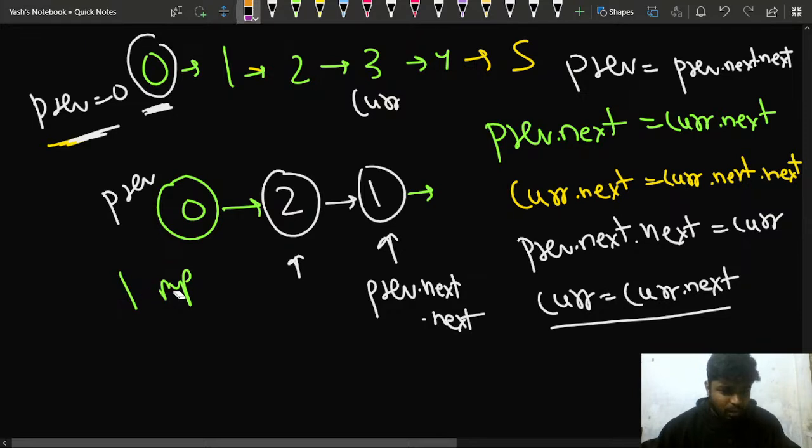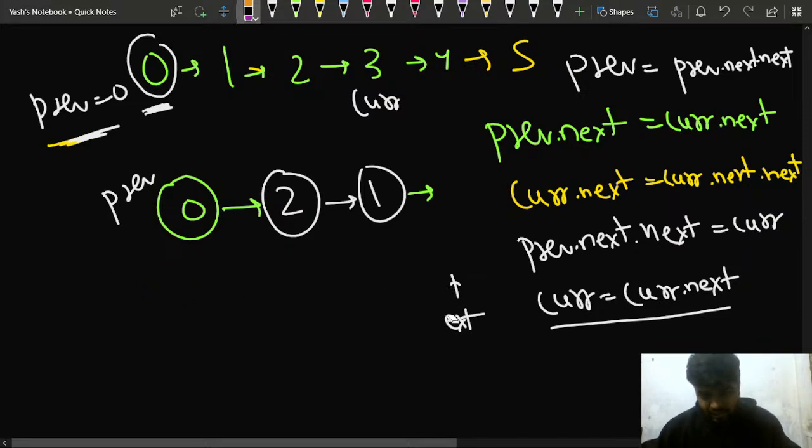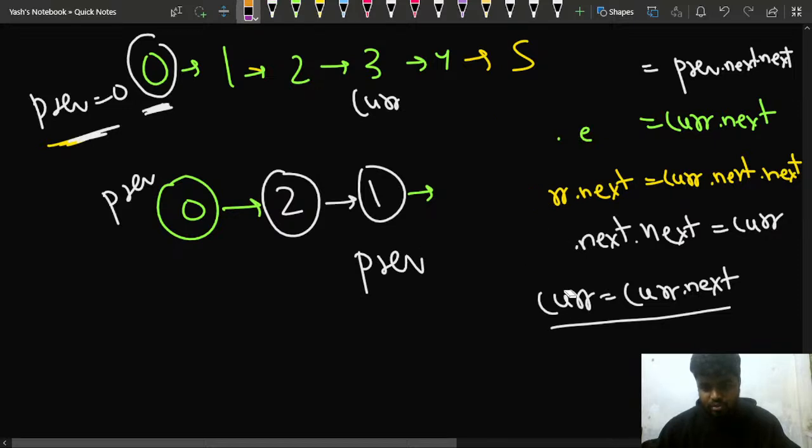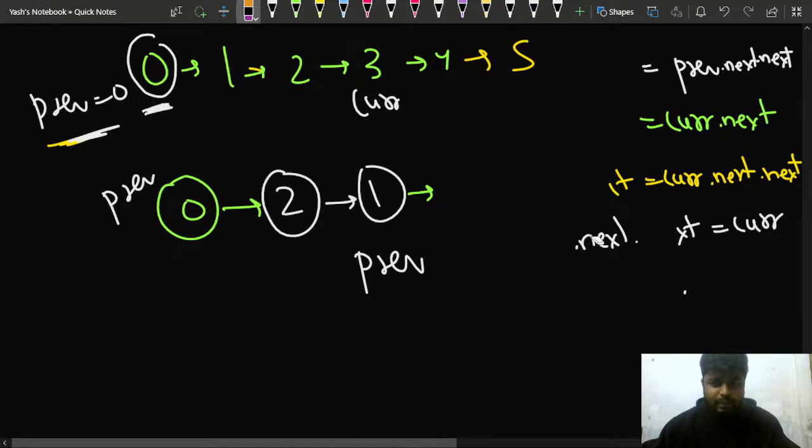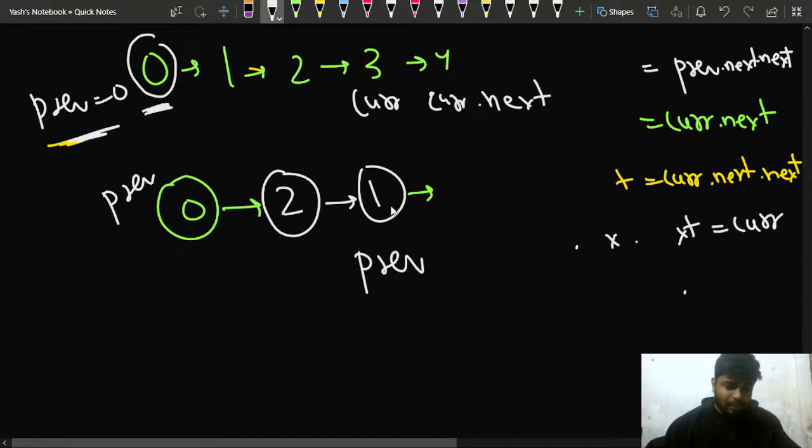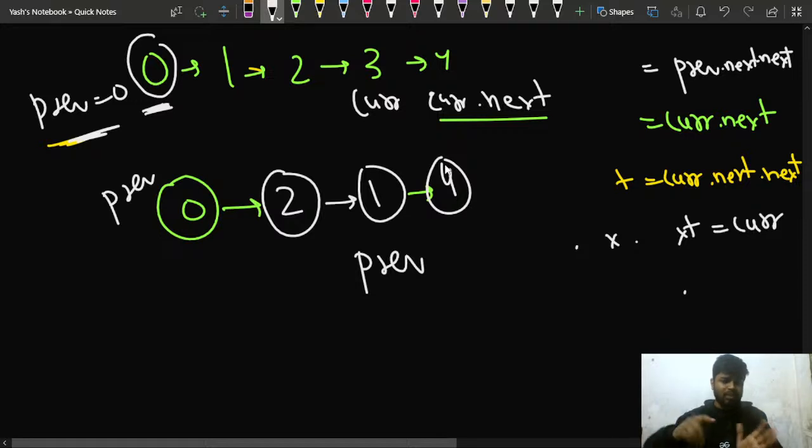Now again this would be the previous node, this is nothing but now the previous node, right? And now let's check what will happen in this particular situation. I'll update it again. Let me just erase this part so that I can update the linked list. Now this is my current node and this is my current dot next. Forget that there was a 5 here. What I want is that my previous dot next should point to current dot next, not next. So I'll have the pointer 1 point to 4.